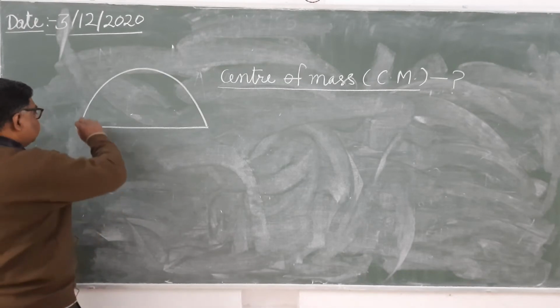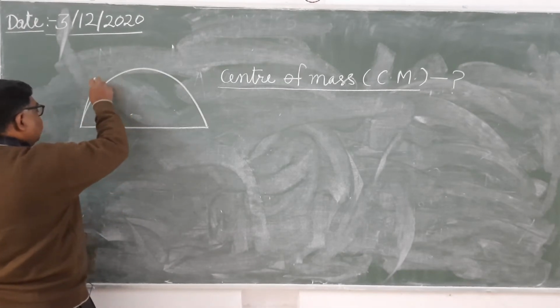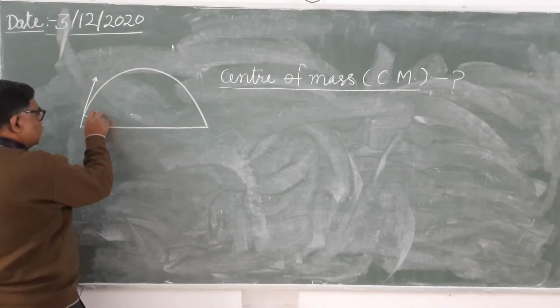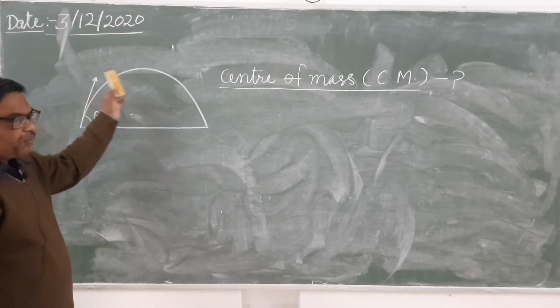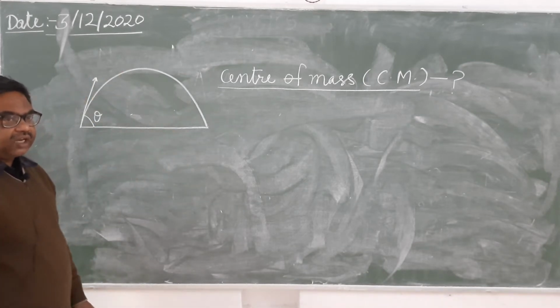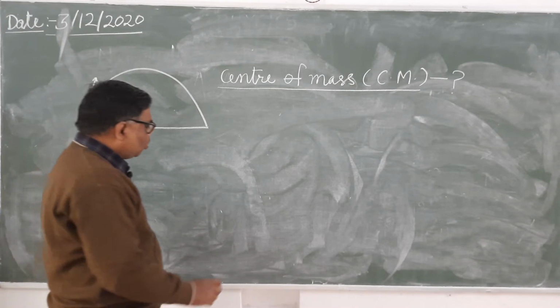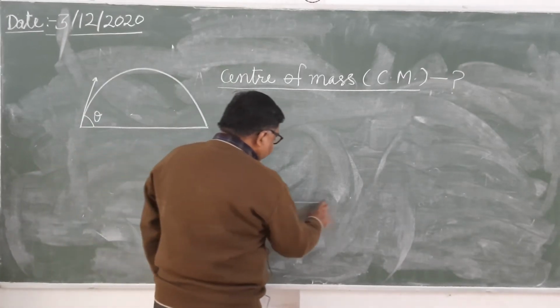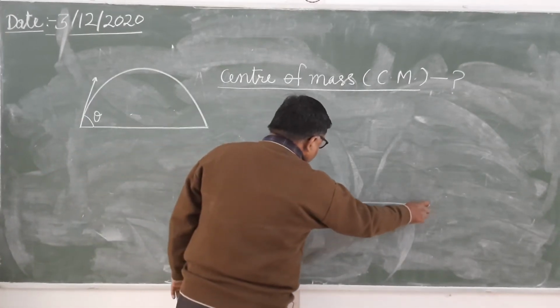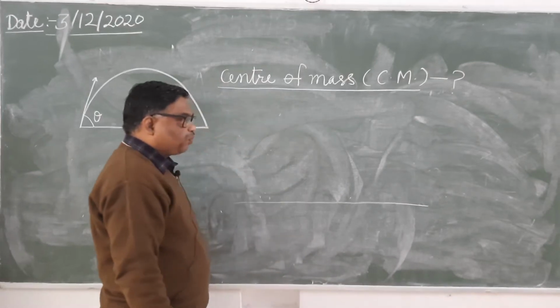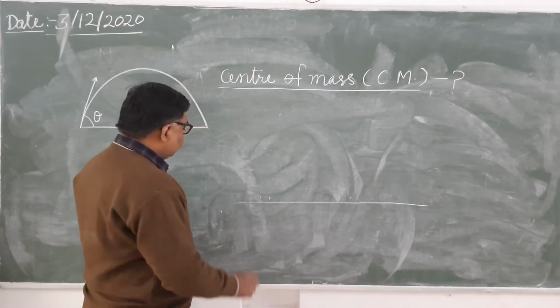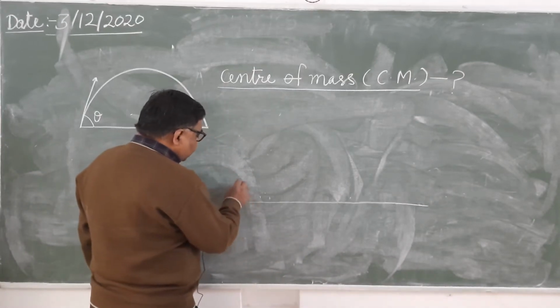Now the hammer has been thrown. So see here, if you find the motion of the hammer at the different points, it will be like this.